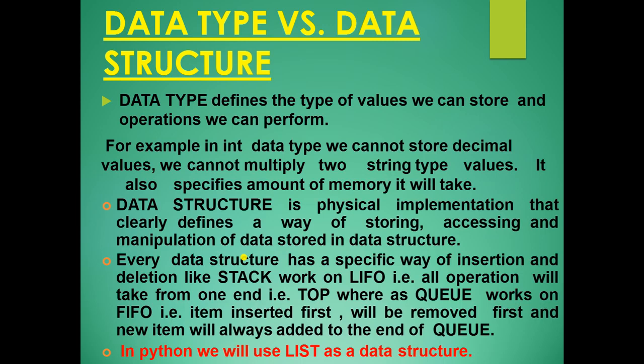A data structure is a physical implementation that clearly defines a way of storing, accessing, and manipulation of the data stored in it. Every data structure has a specific way of insertion and deletion. Like a stack works on LIFO, that is, all operations take place from one end, that is the top. Whereas a queue works on FIFO, that is first in first out: the item inserted first will be removed first, and the new item will always be added from the end of the queue.